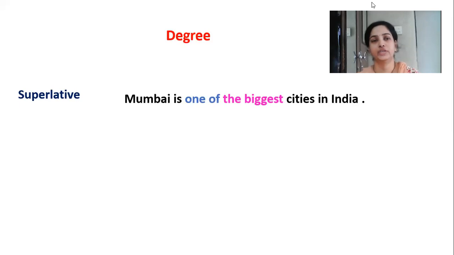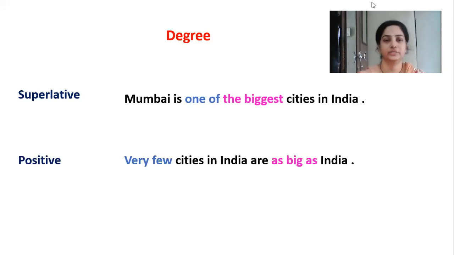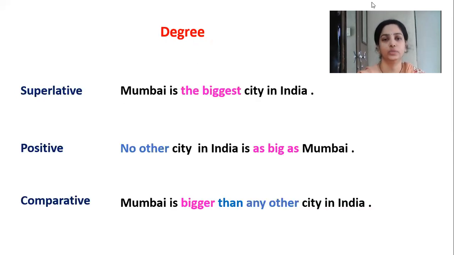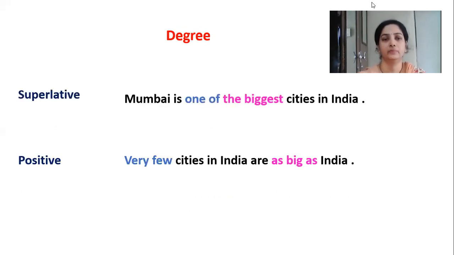Now we have to change that sentence into positive degree. So while changing that sentence into positive degree, we begin our sentence with very few. Last time we began our sentence with no other city. When one of the construction was not there, but when one of the construction is there, we begin our sentence with very few.